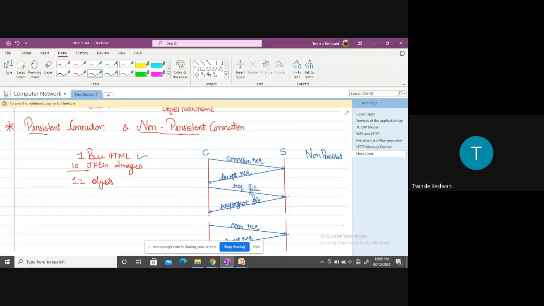So here the 11 objects are there. So this process will be followed for 11 times. 11 times this process needs to be followed by the client, right? This is all about the non-persistent connection.